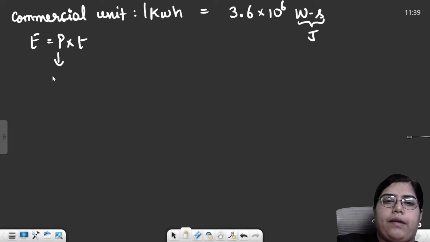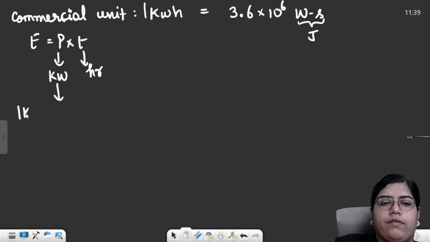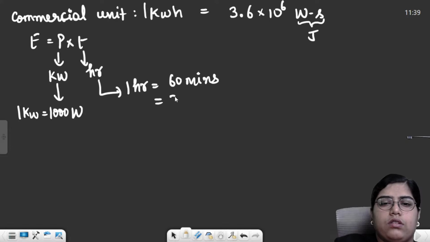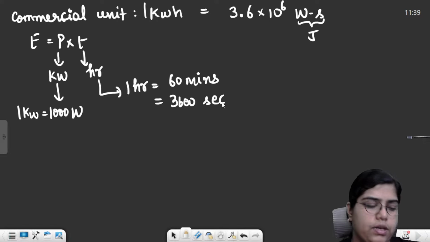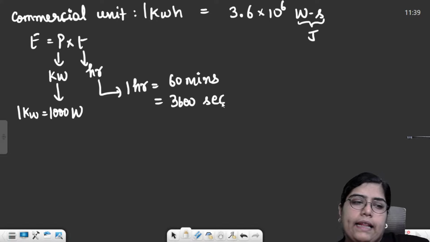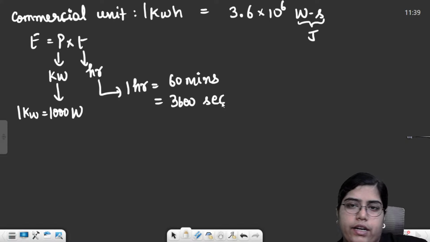If I take my power in kilowatt and time in hours, the relation between 1 kilowatt and watt is that 1 kilowatt is simply 1000 watts. 1 hour is 60 minutes, or it is also equal to 3600 seconds. This is how the conversion has been done. And then there were some applications of heating, right?